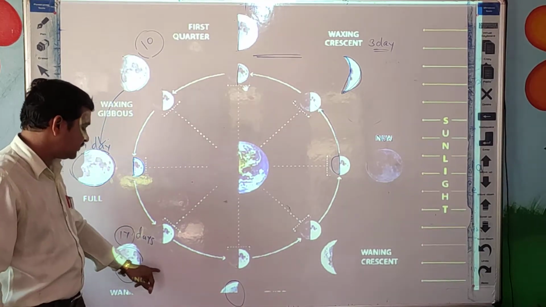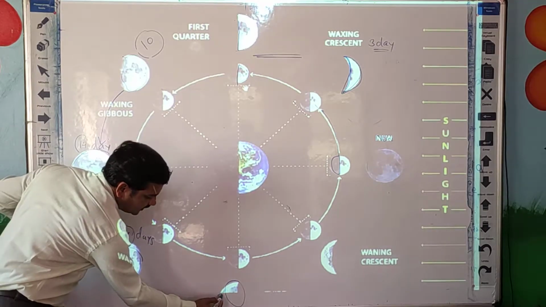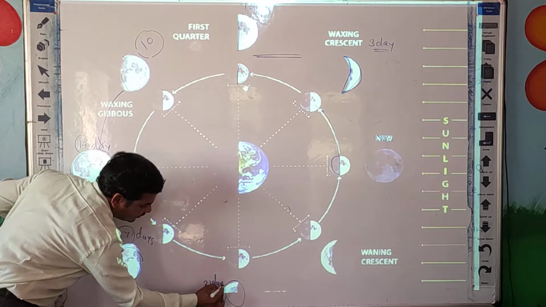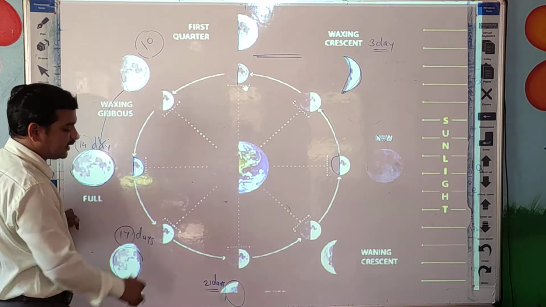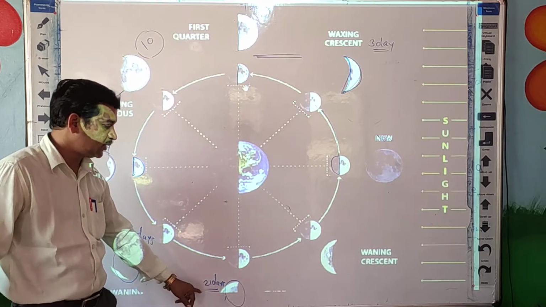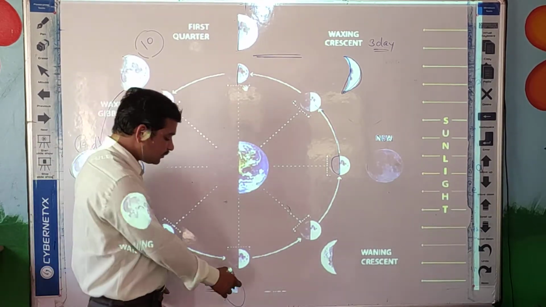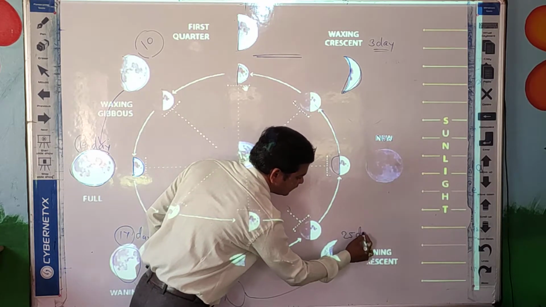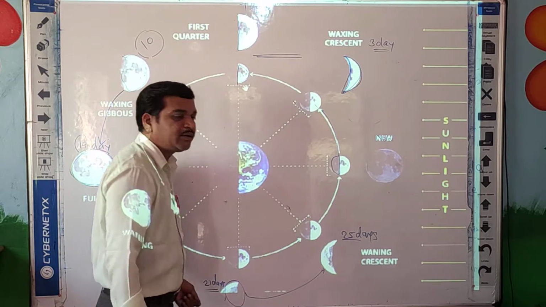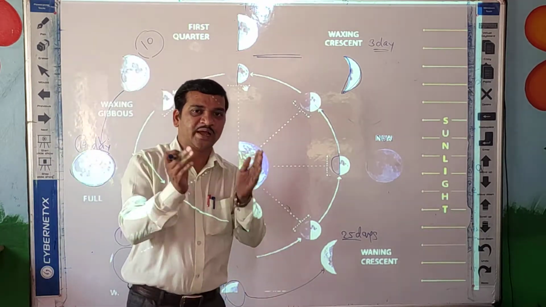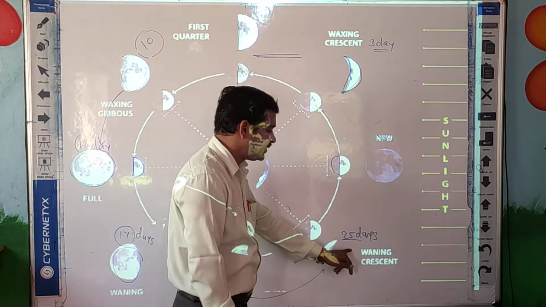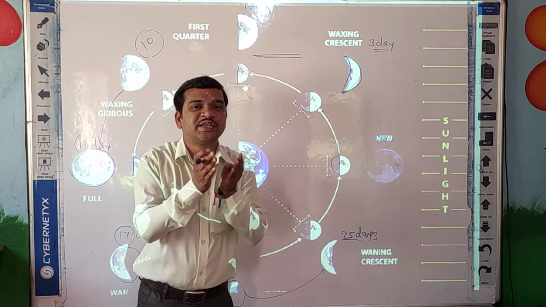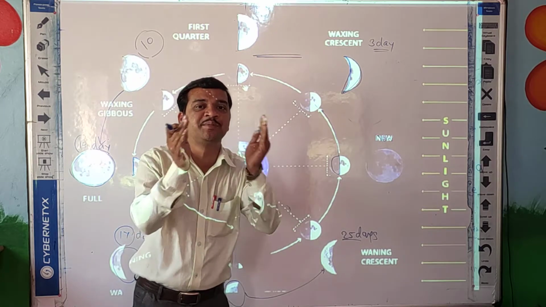Can you see here? So this is the 21 days. After 21 days we can see this type of stage. So this is the next stage. Then after that, at 25 days, the moon is again going to reduce, again going to become small, and this stage is called the waning crescent. Crescent means shrinking, reducing its size, becoming small.